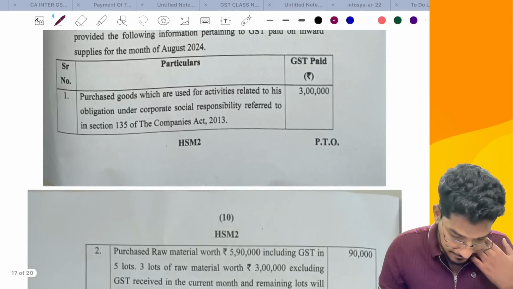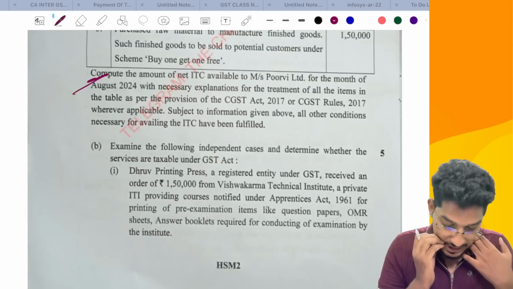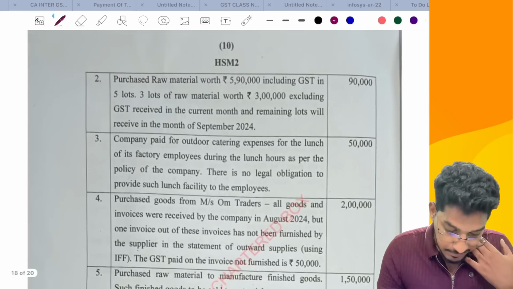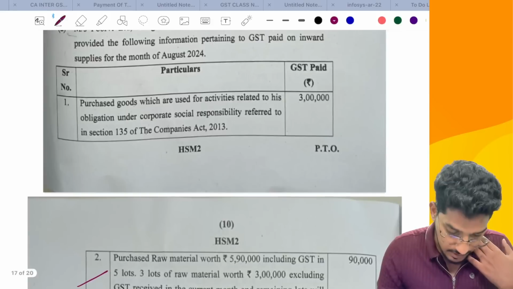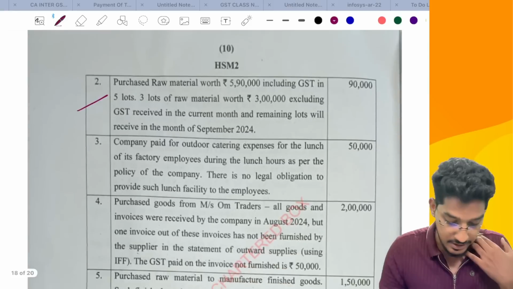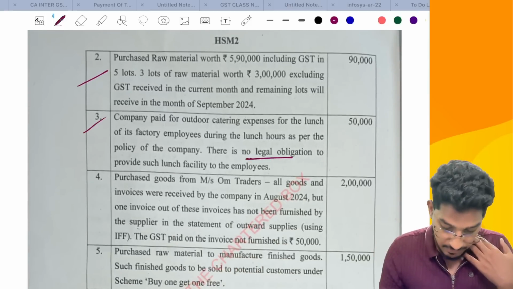Next, this is regarding input tax credit. Now one question they have asked, you are required to calculate the amount of ITC available. They have given goods received in lots or installments. They have also asked whether you can avail input tax credit for goods purchased for CSR activities, and outdoor catering expenses, no legal obligation. So these things also we have covered.